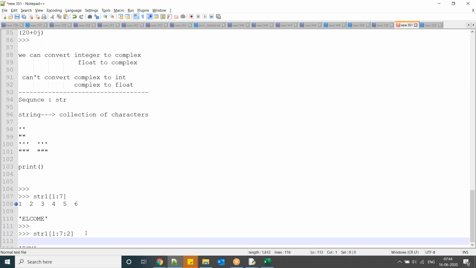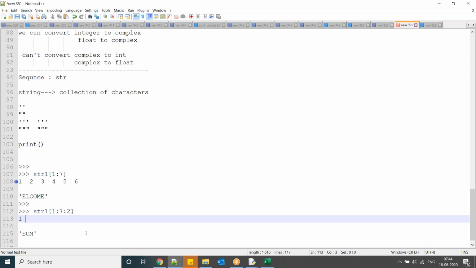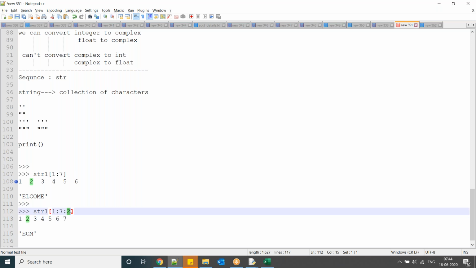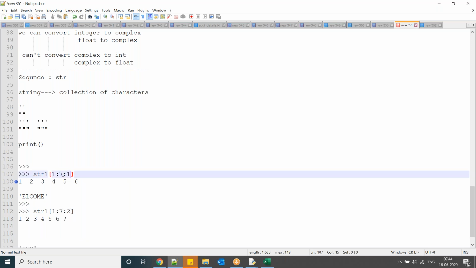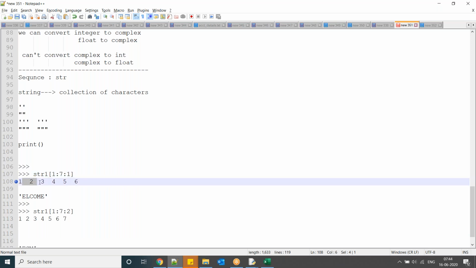Now the same thing, if you go here, 1, 2, 3, 4, 5, 6, 7. When you specify the third argument, this is the step size, meaning the increment value. By default the increment value is 1, so that's why it gives 1, 2, 3, 4, 5, 6.